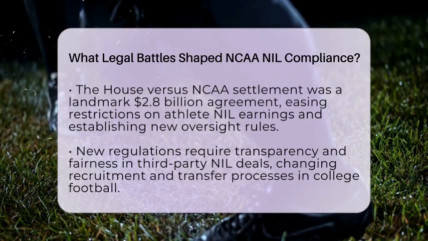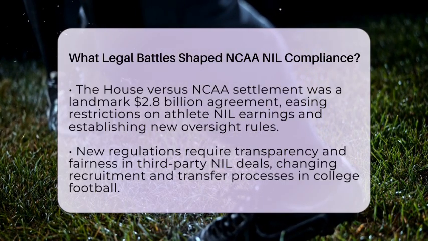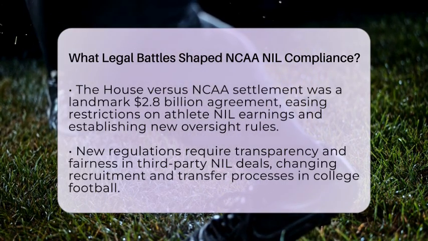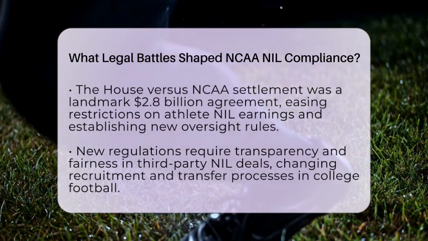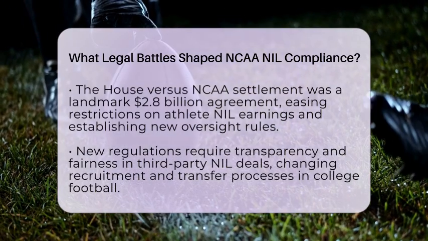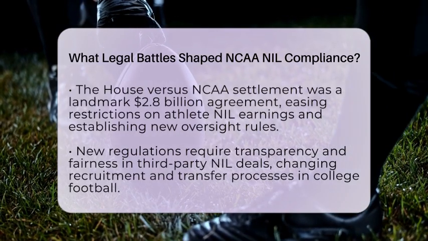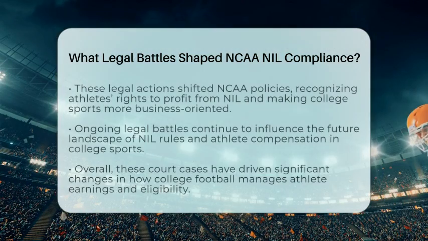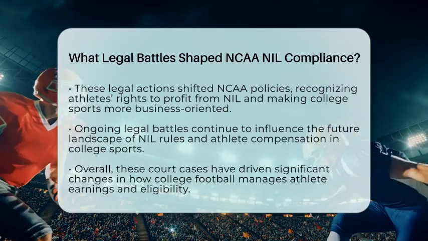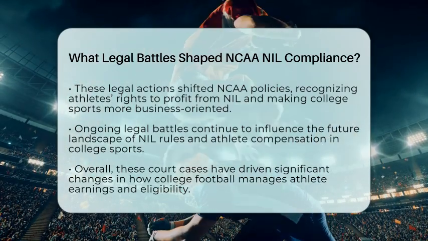The biggest breakthrough was the House versus NCAA settlement. It was a $2.8 billion agreement that ended many restrictions on athlete NIL earnings. It also created new rules for reporting third-party NIL deals and set up a college sports commission to oversee compliance.